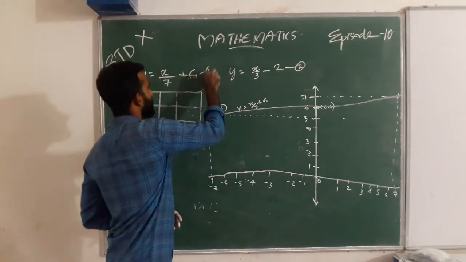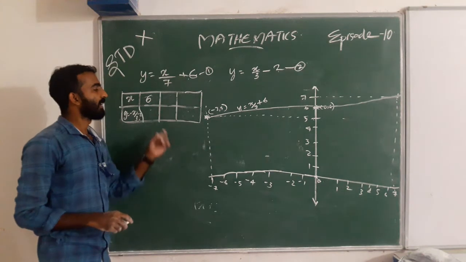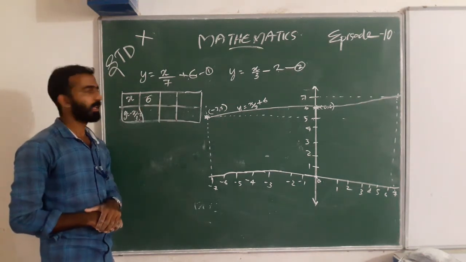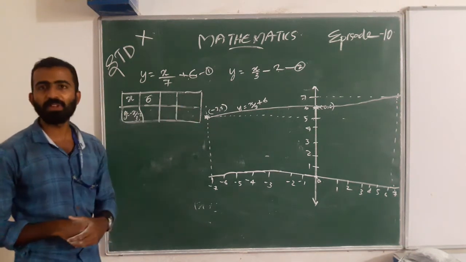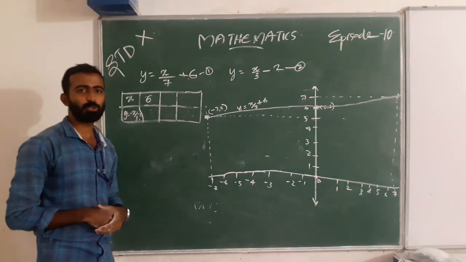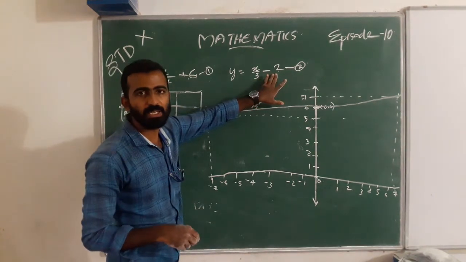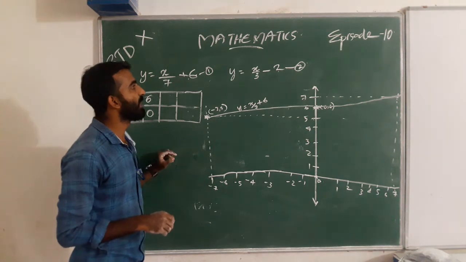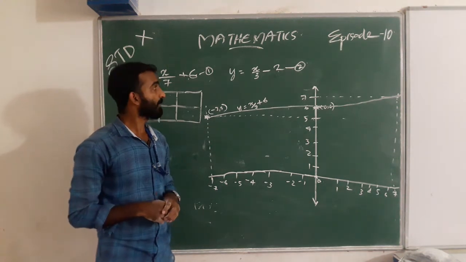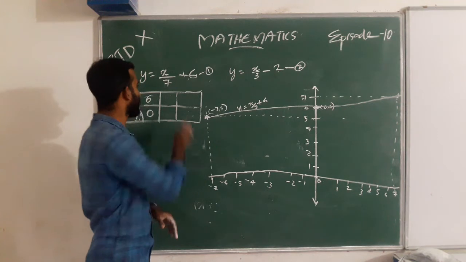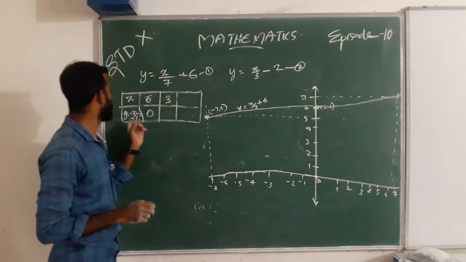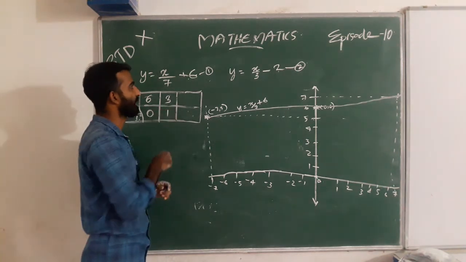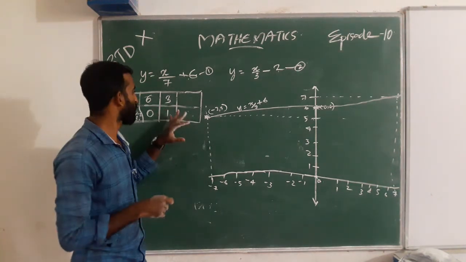This is our second equation. This is our first equation. That is x by 3, that is 6 by 3 equal to what? 6 by 3 means 2. 2 minus 2, what do we get? 0. Is it? When we give x as 3, what is the answer of y? We get 1. Is it?